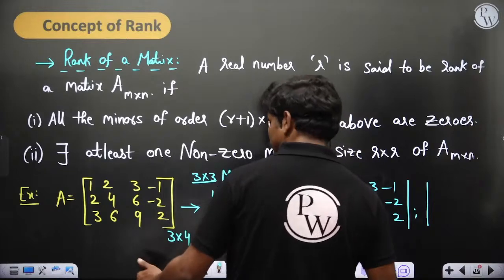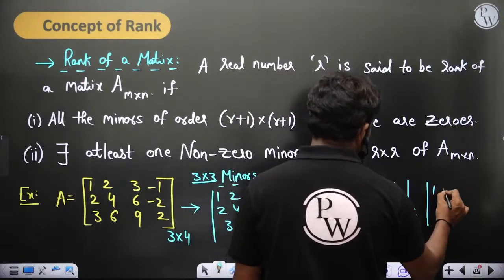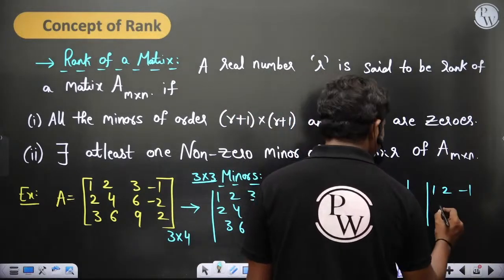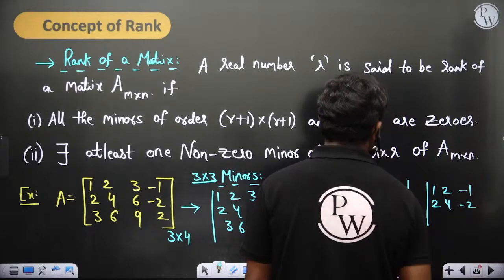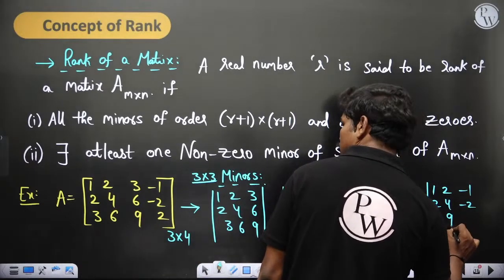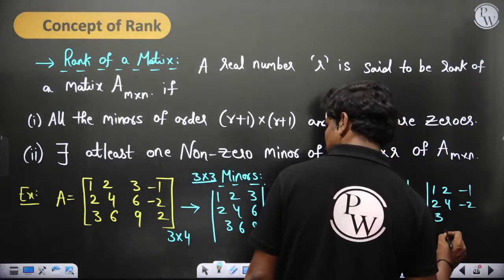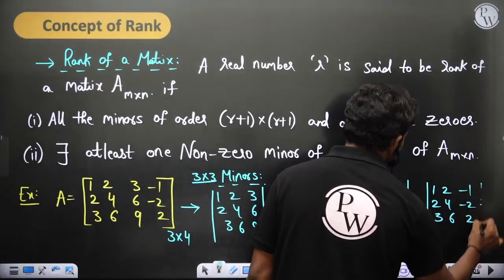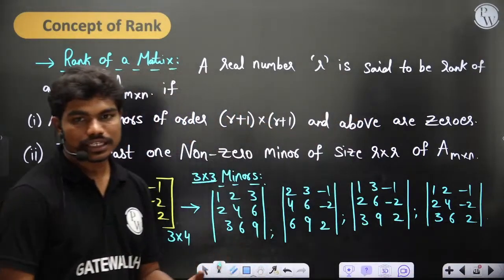And coming to the fourth minor, you delete the third column, so we have 1 2 minus 1, then 2 4 minus 2, then 3 6 2, of course. Okay, this is what we have. So these are the 4.